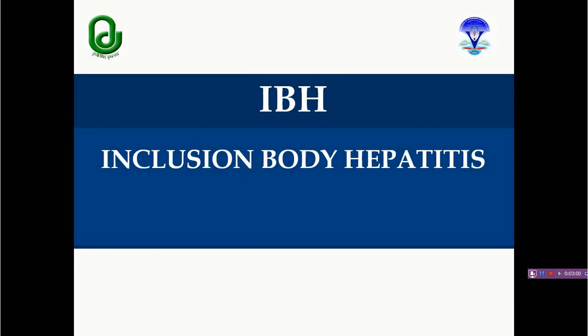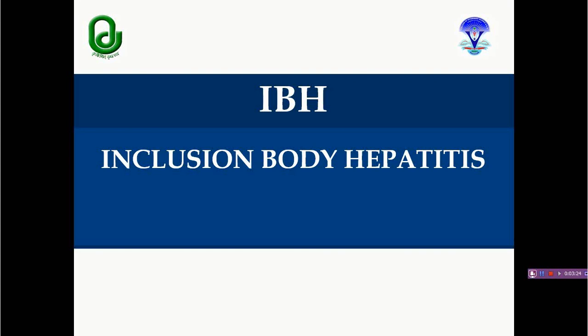Inclusion body hepatitis and hydropericardial syndrome are more or less similar diseases. Different serotypes are involved in such diseases, but generally their clinical outcome is almost similar. The clinical signs are almost similar, even the gross pathology is more or less similar.